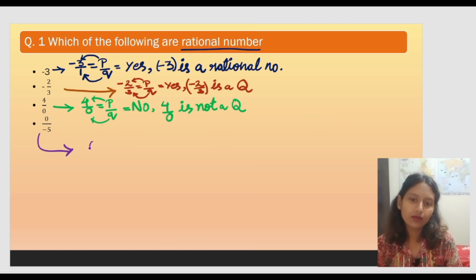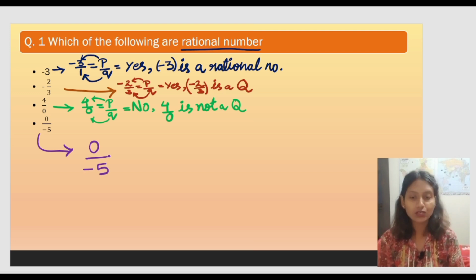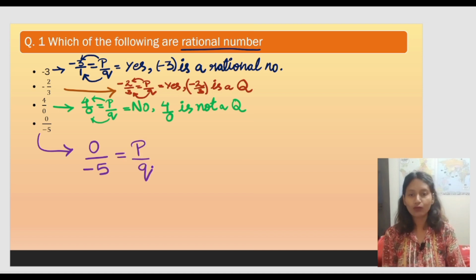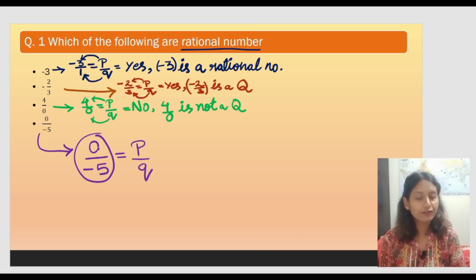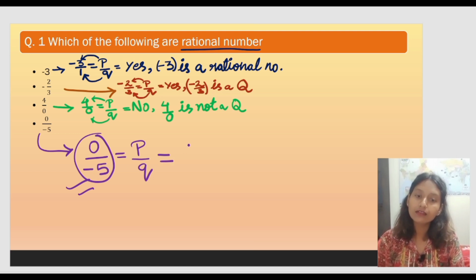Now going to discuss about the last but not the least question of this slide. It says 0 by -5. So we know that any number which is written in the form of p by q, is this number written in this form? Is this number written in this p by q form? The answer is yes. Now, is 0 upon -5 a rational number? So the answer will be yes.